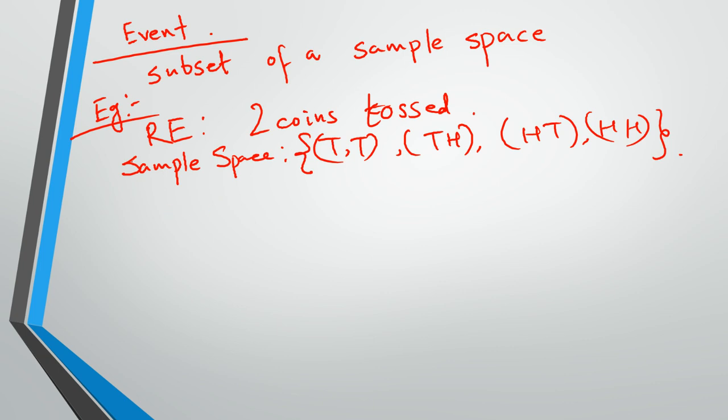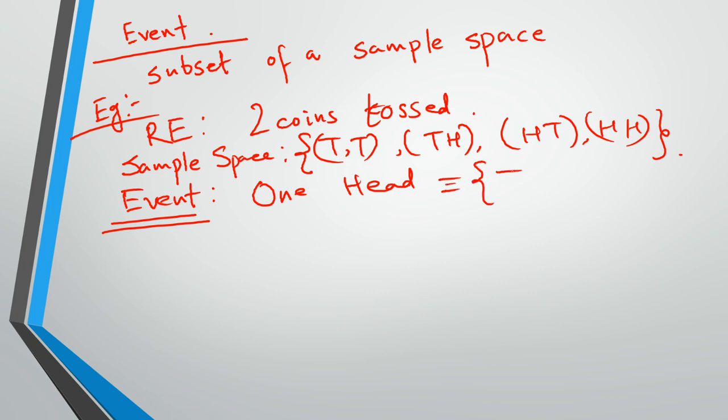Now let's say an event, somebody asks you what are the outcomes when there is only one head. What is that set of outcomes when we have only one head? That will fall under what we call an event because it is a subset of the sample space. So one head, what will it be? Tail head satisfies that criteria, head tail satisfies that criteria, and that's it, right? So this is event number one.